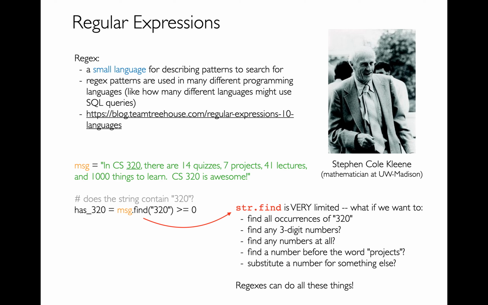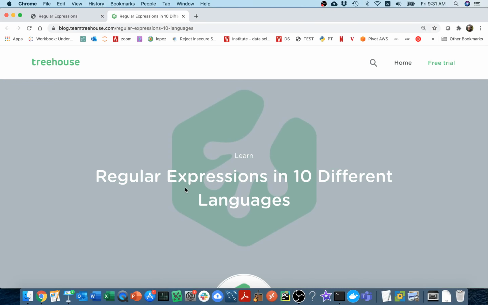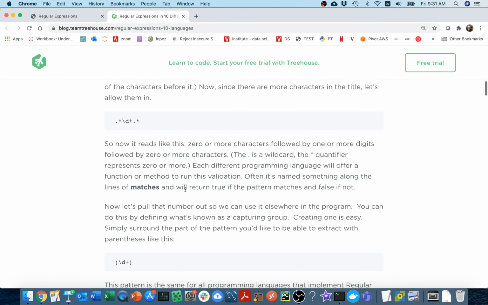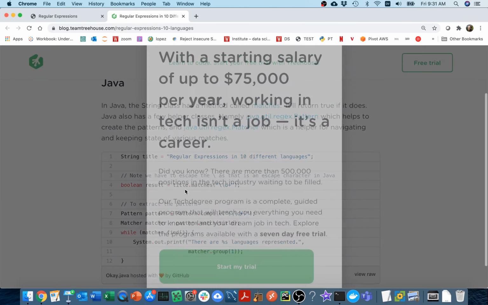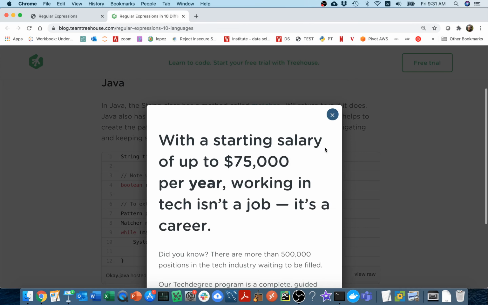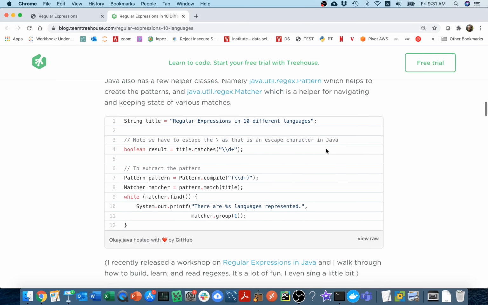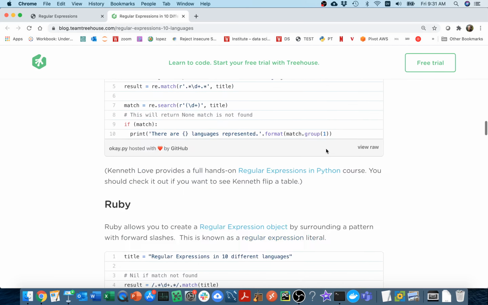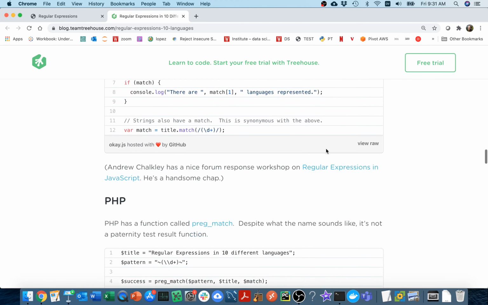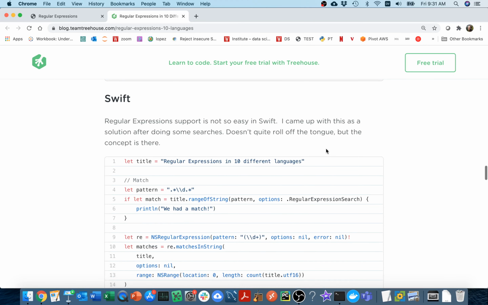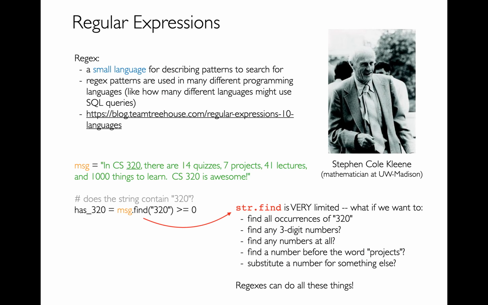And actually, it's a very general thing even beyond Python. If I head over to this reading here, this is showing regular expressions in 10 different languages. If you scroll down, you're going to see that it's very similar across a lot of different programming languages. So it's a general skill that you can learn when you're doing text analysis.